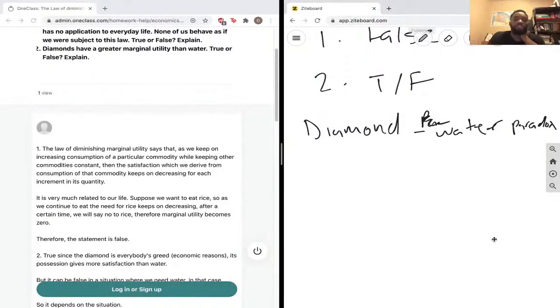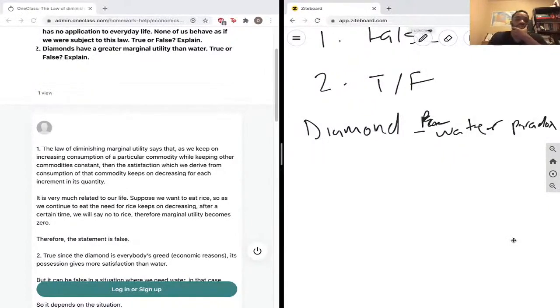Each person values the good differently, but people buy diamonds to make themselves feel nice. Consumption of water really, I'm not going to say it doesn't make you feel nice, but in terms of comparing it with diamonds, diamonds are also more expensive, so you get added benefit from just purchasing a luxury good. Whereas with water, because we take it for granted and it's accessible for cheap, our marginal utility is less.